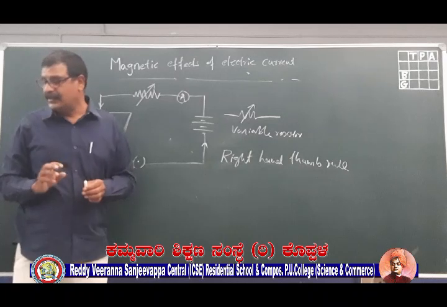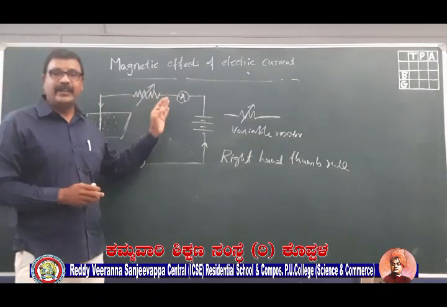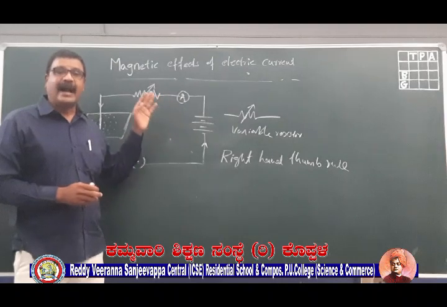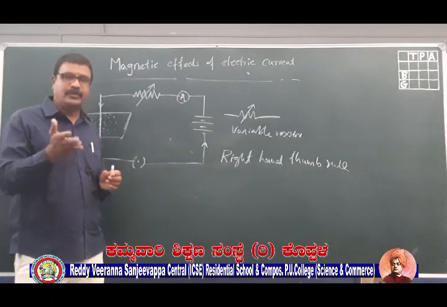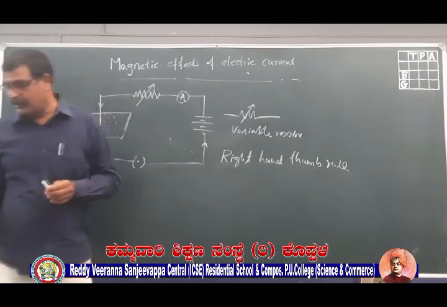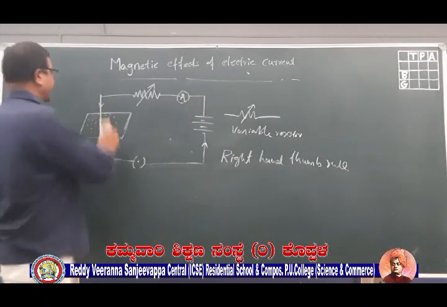This is the next topic: the current carrying conductor always produces a magnetic field around it, and the direction of the magnetic field can be found by using the right hand thumb rule. So let me go to the next topic now. So this is through a straight conductor.